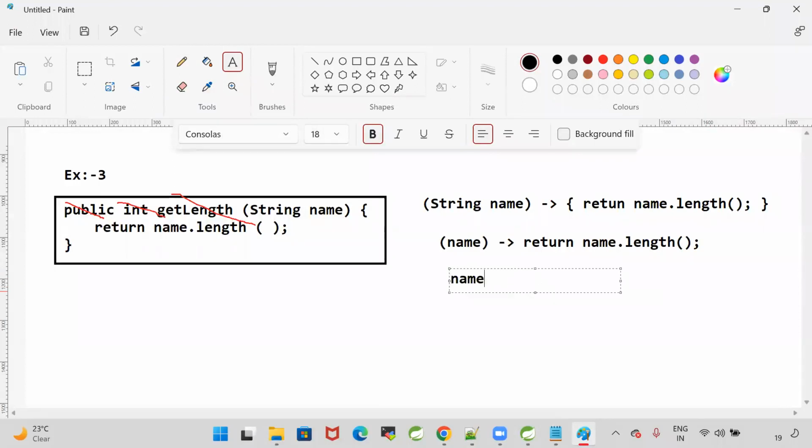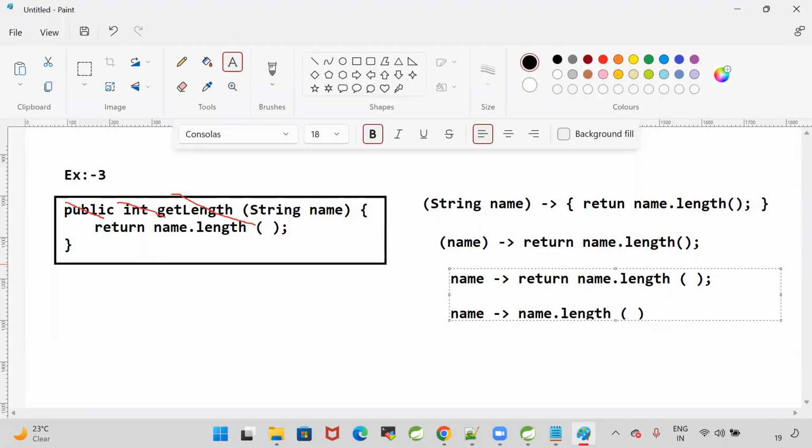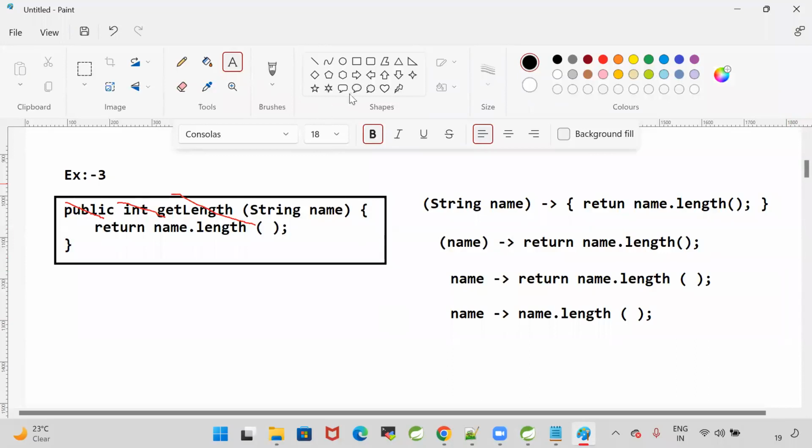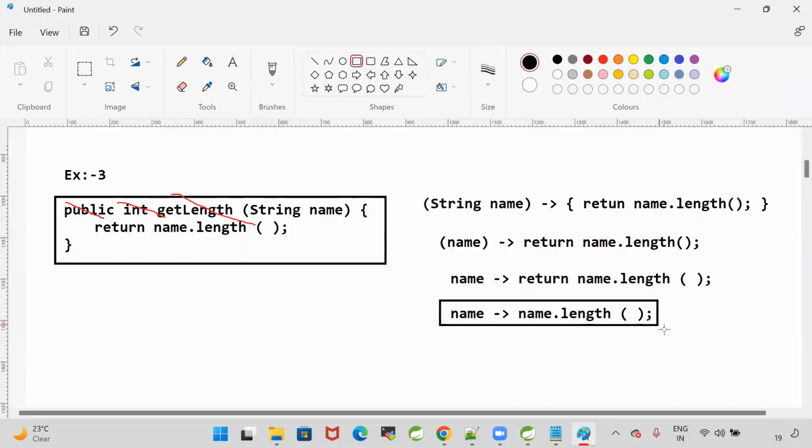I will remove the parentheses also and write return name.length. When you are writing a single line, when you are calling a single function in the lambda, writing the return statement is also optional. Simply you can write like this: name -> name.length. This is our final lambda for the get length method, the short form of the lambda.